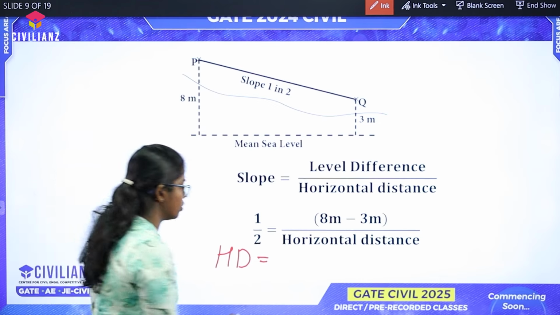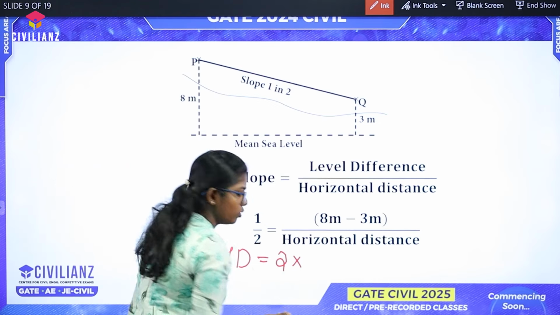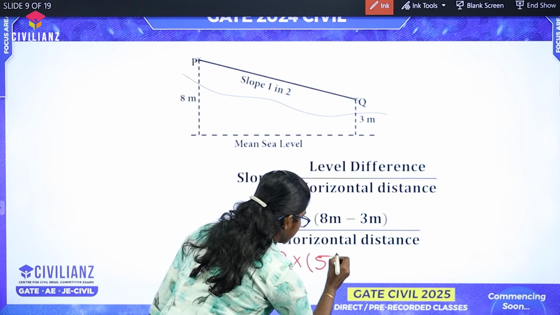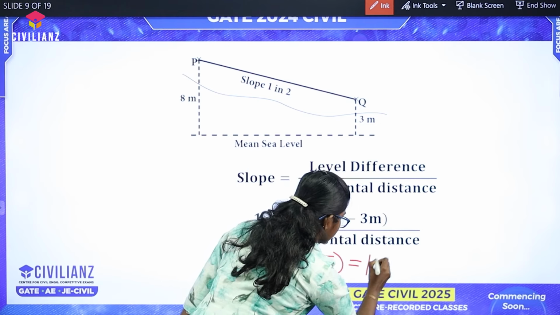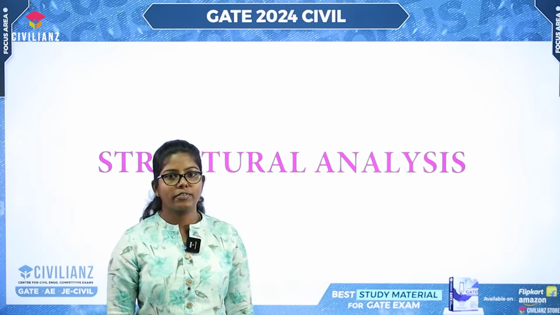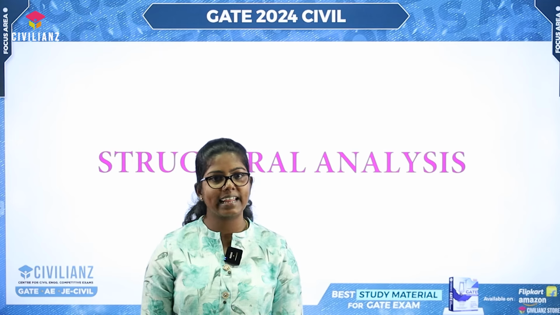Horizontal distance is equal to 2 into (8 minus 3), which is 5, which is equal to 10 meters. This is our answer. Friends, let's move to the next subject, structural analysis.